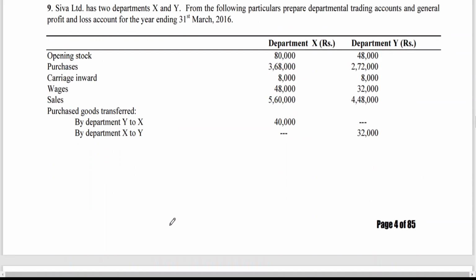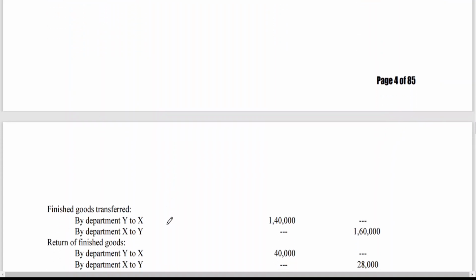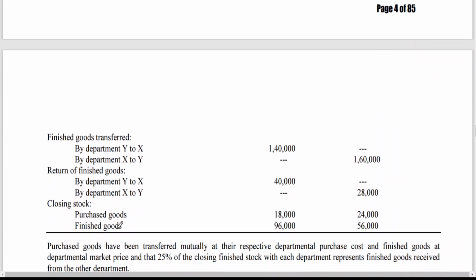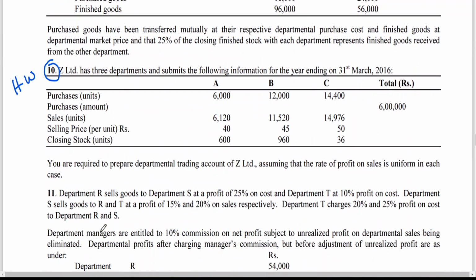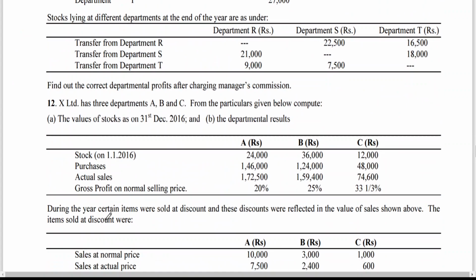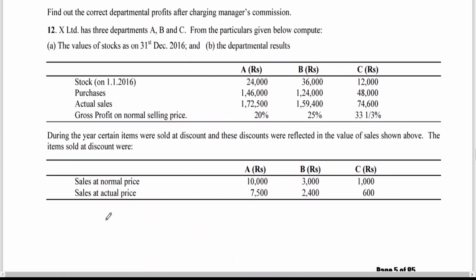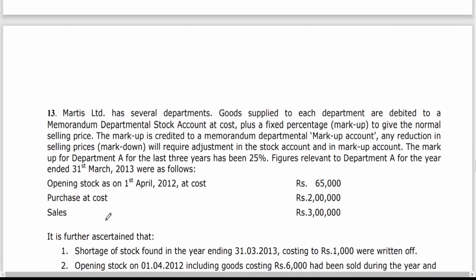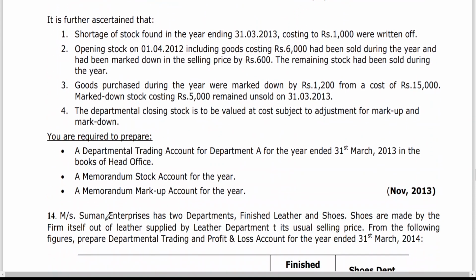This is also the same as the previous problem which we have seen, but we are having different things. I think we will take this a bit later. The 10th one I have given as homework to you. The 11th is a bit different, the 12th is a bit different. We can slowly work them out.